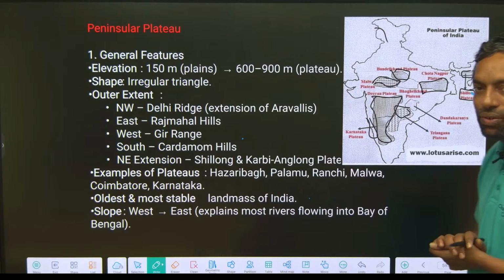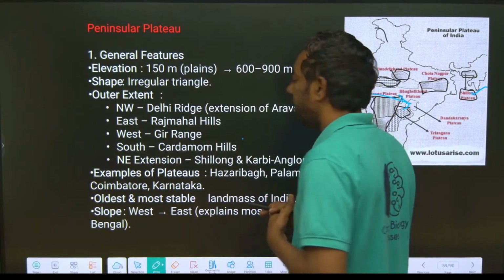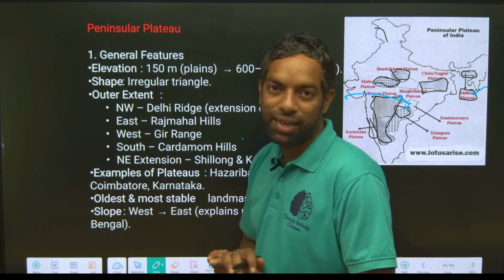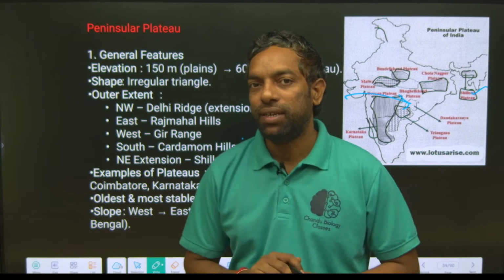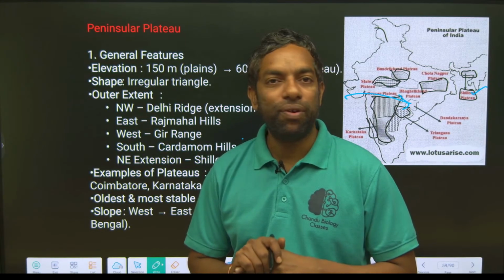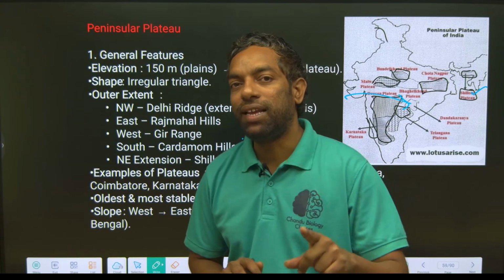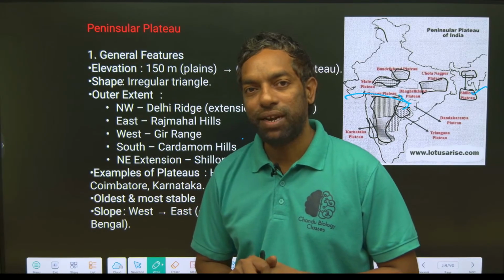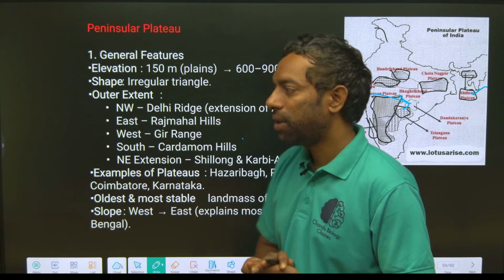The slope is west to east. Rivers that originate in the west part of the plateau flow east and enter the Bay of Bengal. But there are two rivers, the Narmada and Tapi, which flow to the west. Why? Because a Rift Valley was created, and the rivers flow west through the Rift Valleys. This is most important, guys.